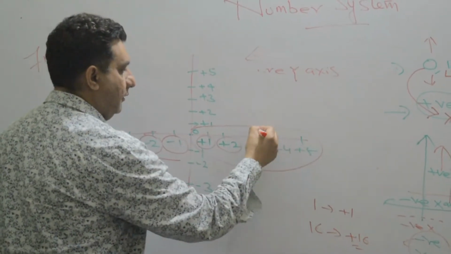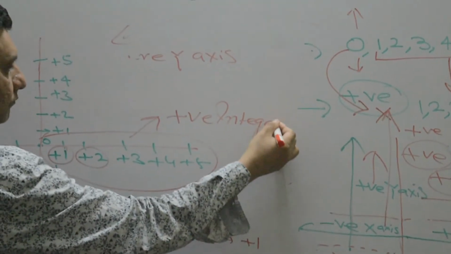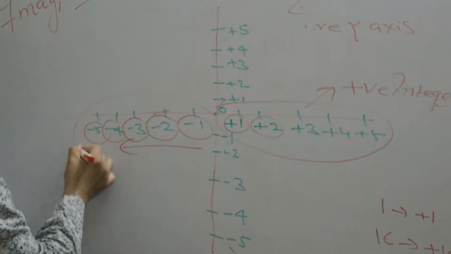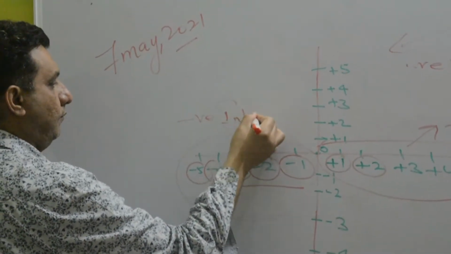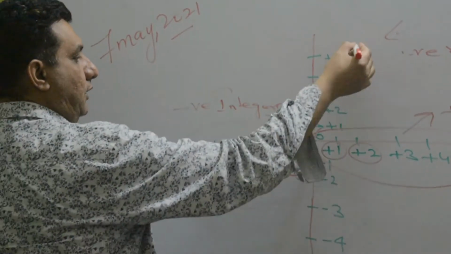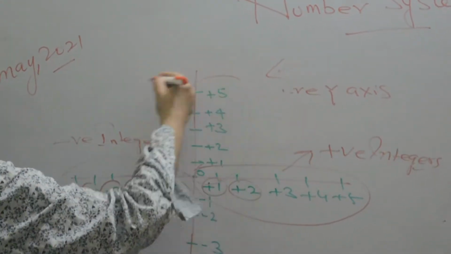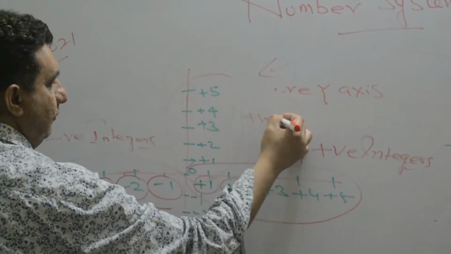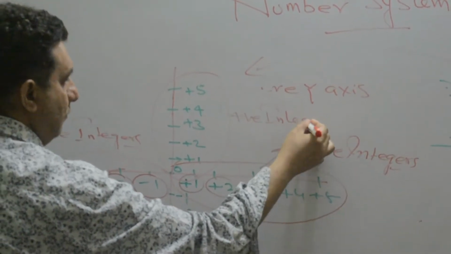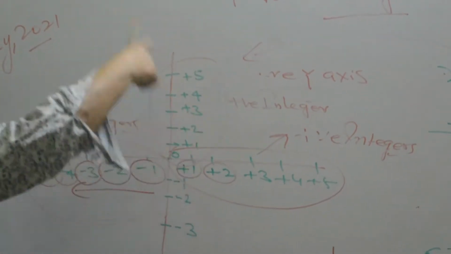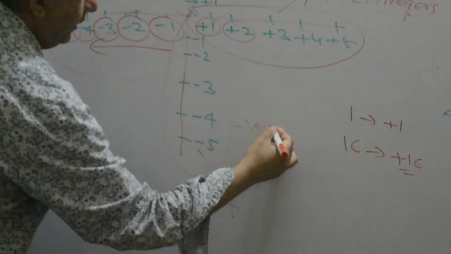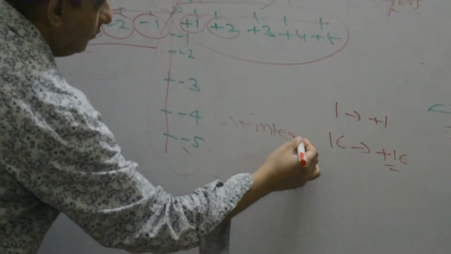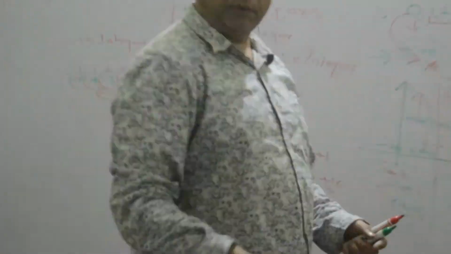This part is the positive integers. This part is the negative integers. This part is the positive integers. This is the y-axis upwards and this is downwards, so these are the negative integers. Okay, fine. Let's go to the next topic.